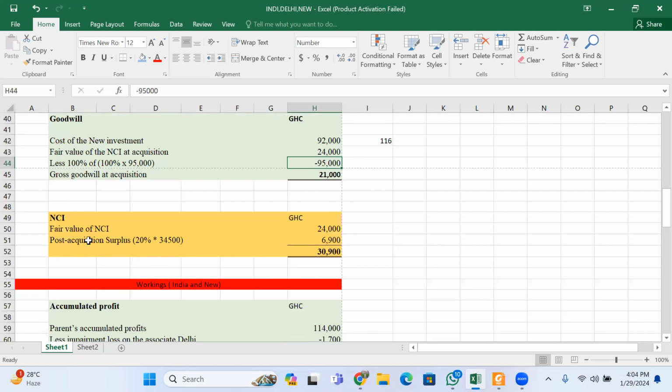Then you have your NCI, or your non-controlling interest.